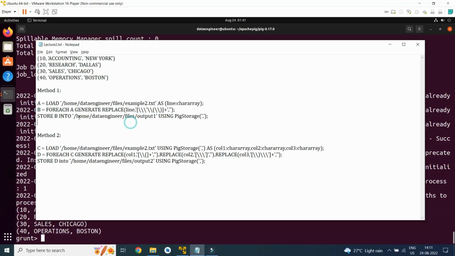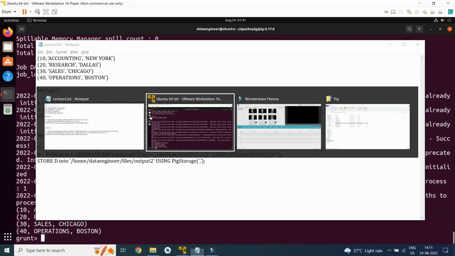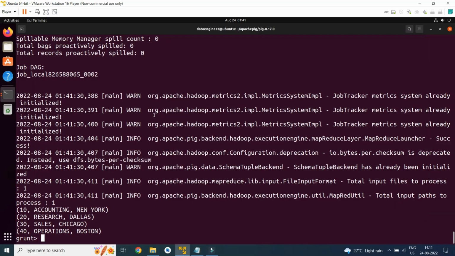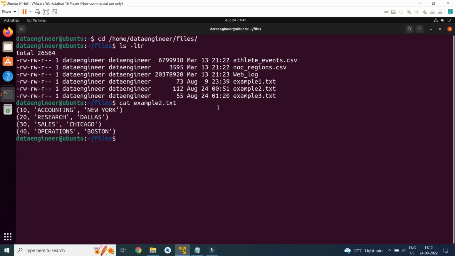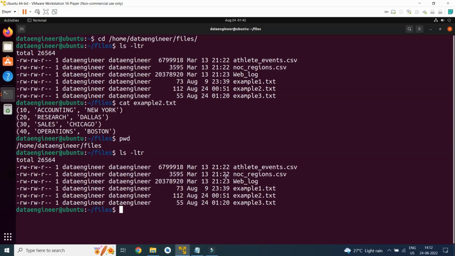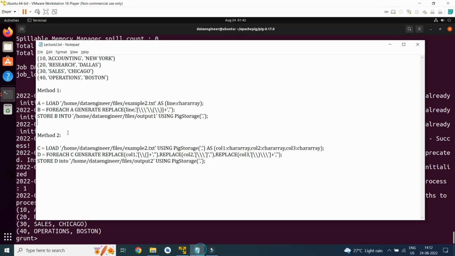So I am storing into the home data engineer files output1 directory. Let's move to the output location. If you see, I don't have any output1 directory, so it will get created once I perform this action.